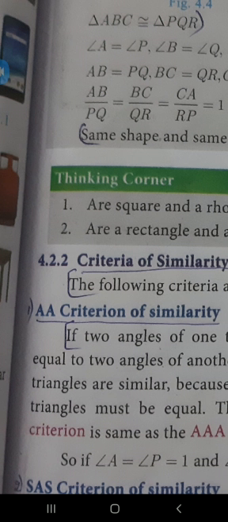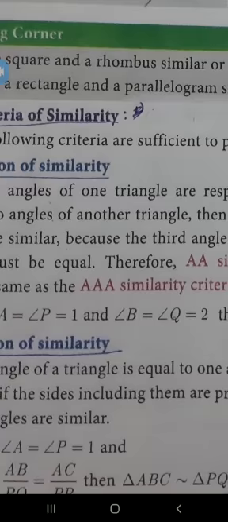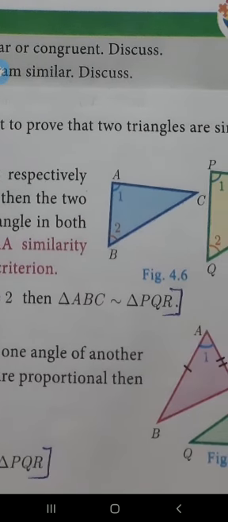We know the sum of the angles of a triangle is 180. So if these two angles are equal, then clearly the third angle must be equal. So the AAA criteria also we can say, but if two angles are equal, we can say directly the triangles are similar. So you write AA similarity. Using the AA similarity, triangle ABC is similar to triangle PQR.